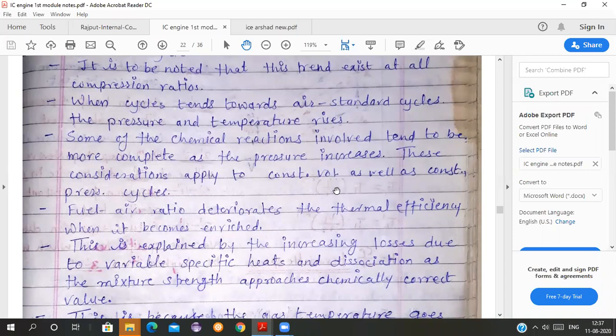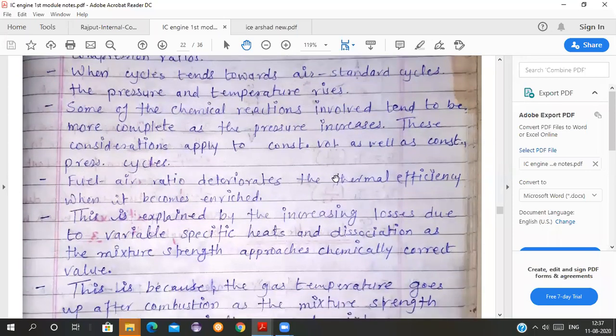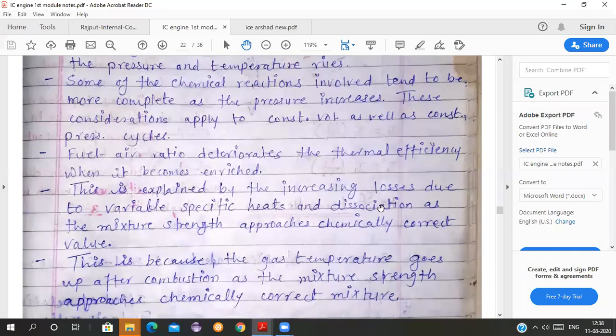Some of the chemical reactions involved become more complete as the pressure increases. These considerations apply to constant volume as well as constant pressure cycles, so whether it is a constant pressure cycle or a constant volume cycle, that is a CI engine, this is applicable to that also.